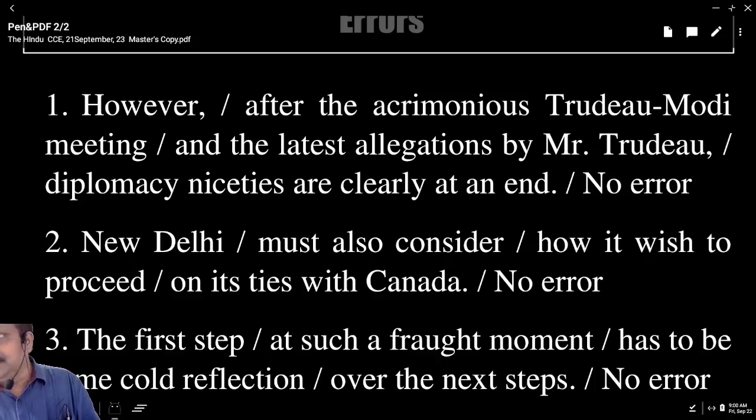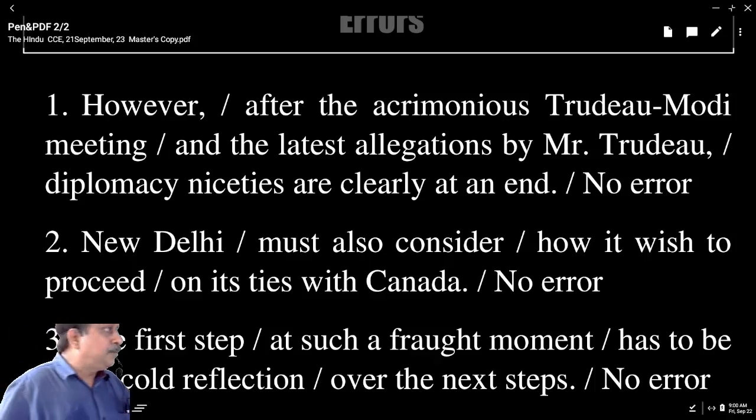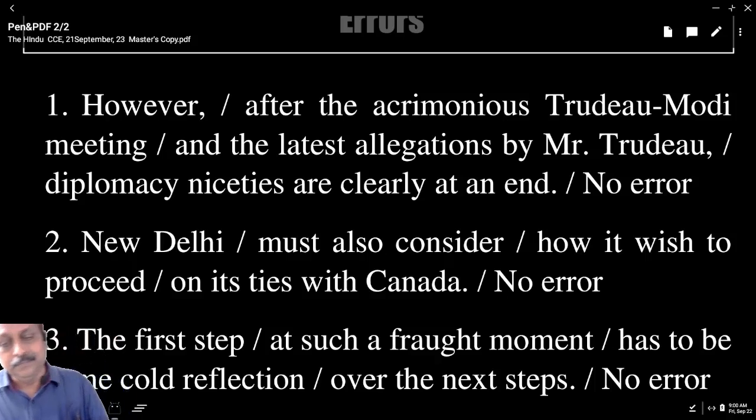Read the first one and tell me where the error is. The sentence has been divided into parts. So which part has an error you have to tell. However, after the acrimonious, underline the word acrimonious. Acrimonious means what? Bitter. It goes with a fight, argument, Trudeau-Modi meeting and the latest allegation by Mr. Trudeau. Diplomacy niceties are clearly at an end.